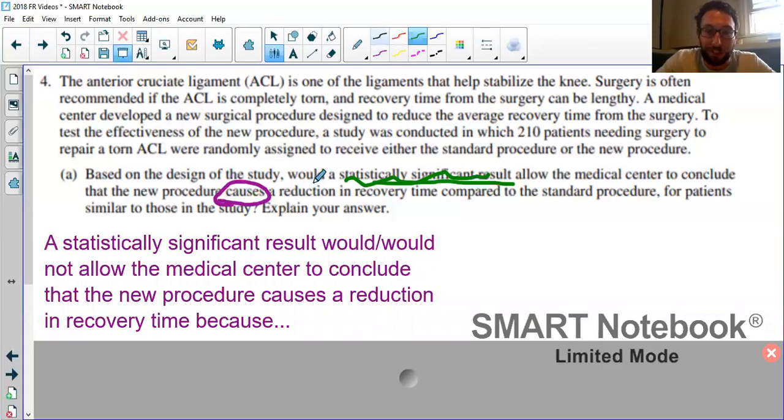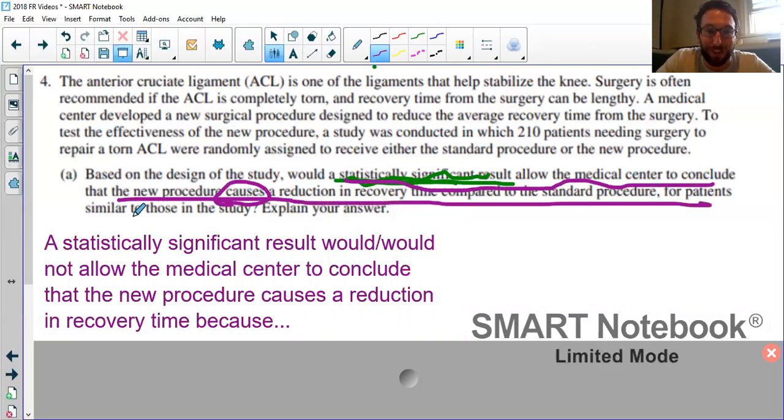So a statistically significant result, that's not purple, a statistically significant result would or would not allow the medical center to conclude that the new procedure caused a reduction in recovery time compared to the standard for patients similar to those in the study. I know that's tedious, I know that's long, but one way to avoid a mistake with the context is to take that exact context out of the question. If we reword it, maybe we leave out the patients similar to those in the study. It'll only take like 15 extra seconds to write all those words.